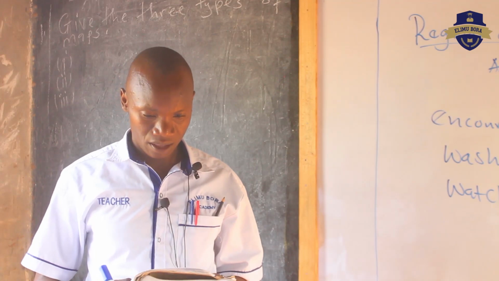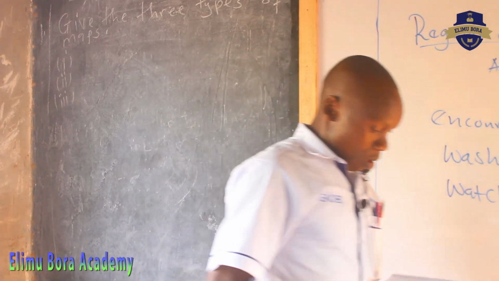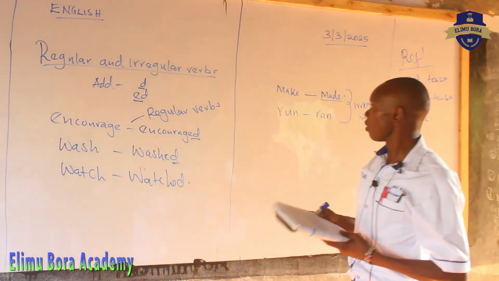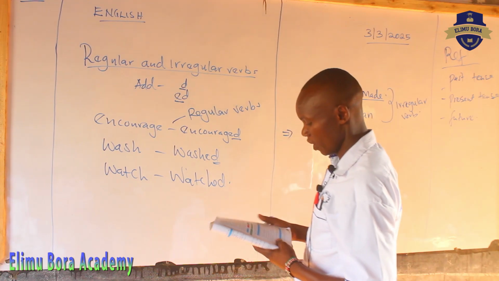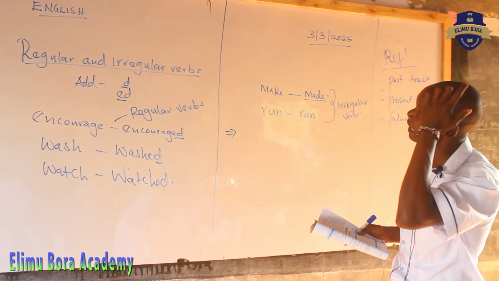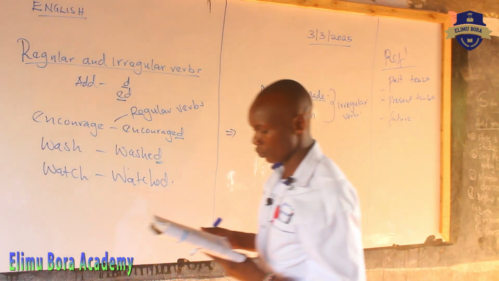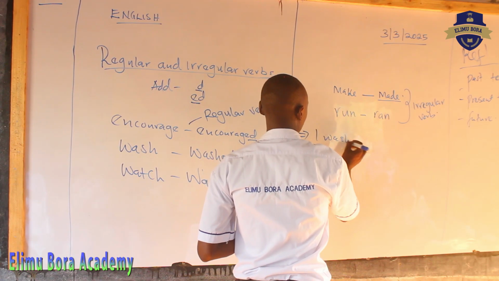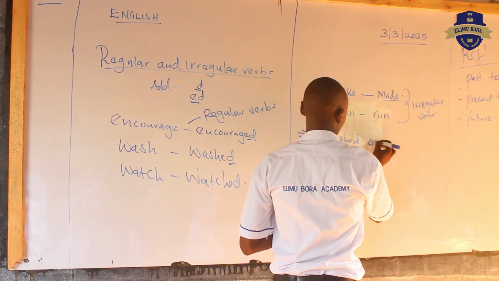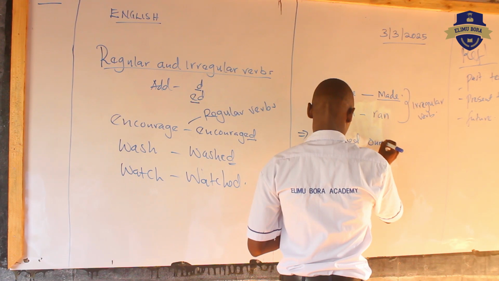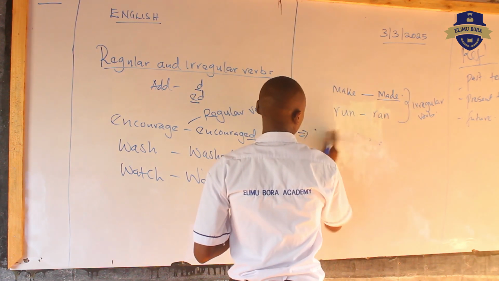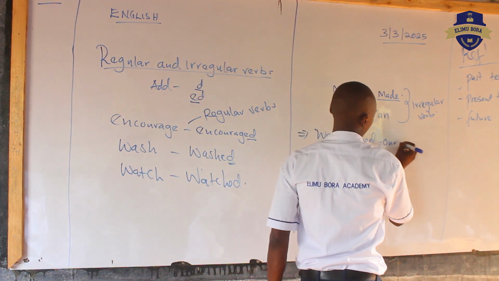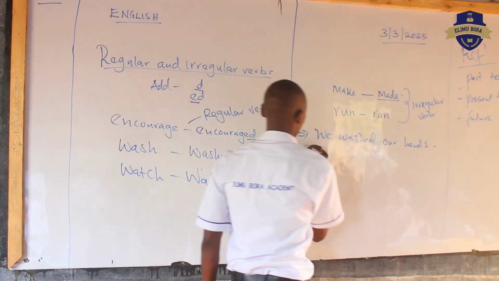Now, I'm going to come up with a sentence here on the board. Then from that sentence, you are going to tell me whether it is a regular or irregular verb. We washed our hands. We washed our hands yesterday.